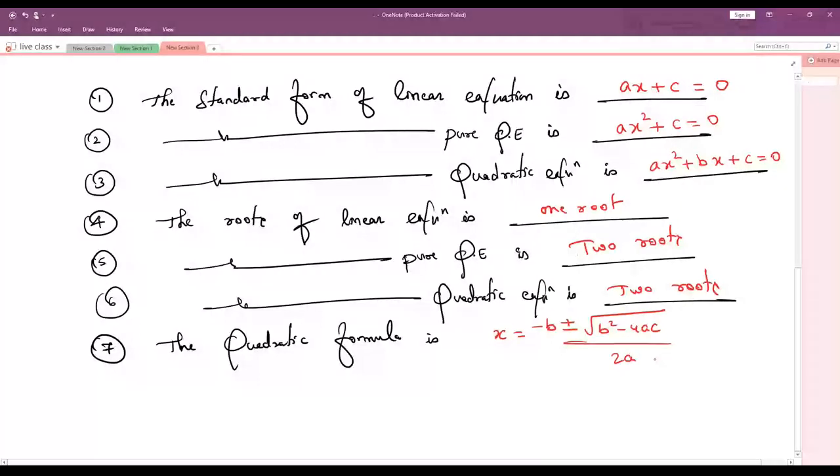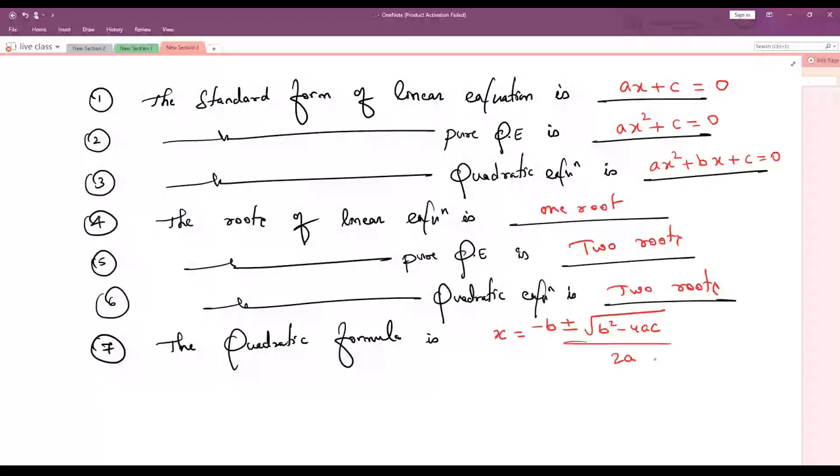Is this correct? No? Huh? Divided by 4. What quadratic formula? x is equal to minus b plus or minus root of b square minus 4ac by 2a. Yes? Is it correct?